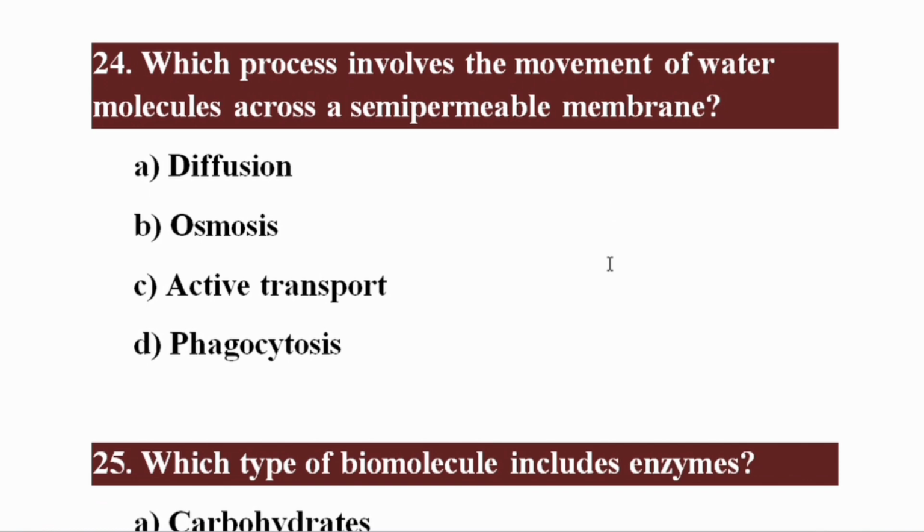Which process involves the movement of water molecules across a semi-permeable membrane? The right option is beta, osmosis. Osmosis is the process in which water molecules move across a semi-permeable membrane.